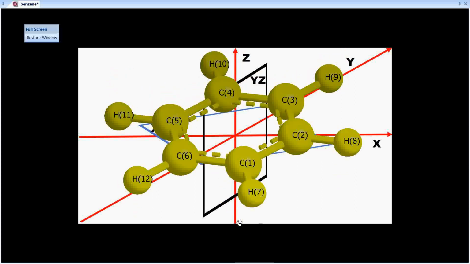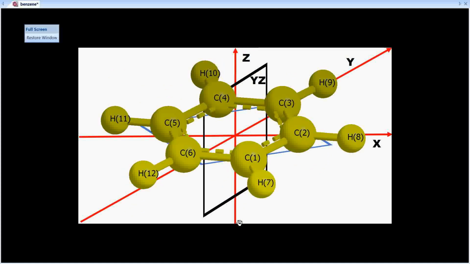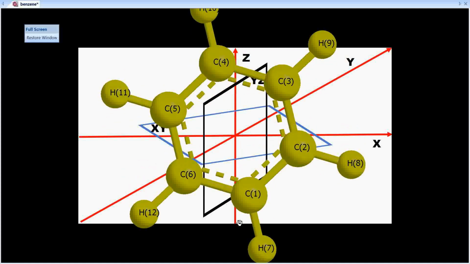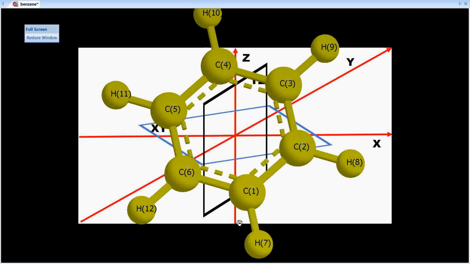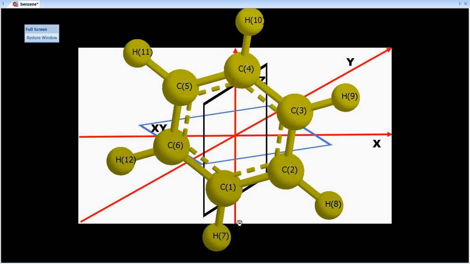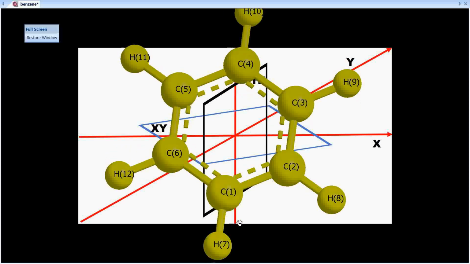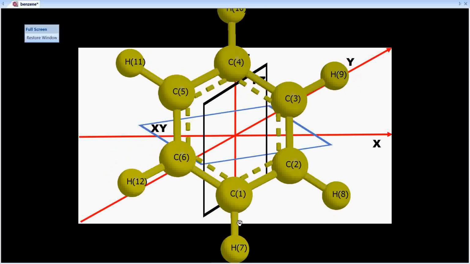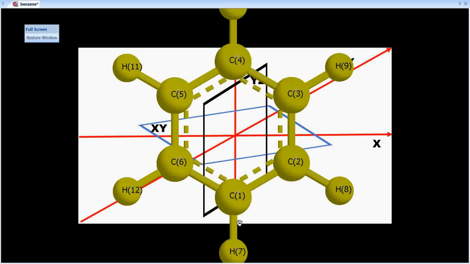Or rather, let me reorganize it a little bit, then it will be easier for you to understand. It has to bisect. So if I put it like this, just give me a second. Meanwhile, you can keep track of the motions that I am giving to the molecule.